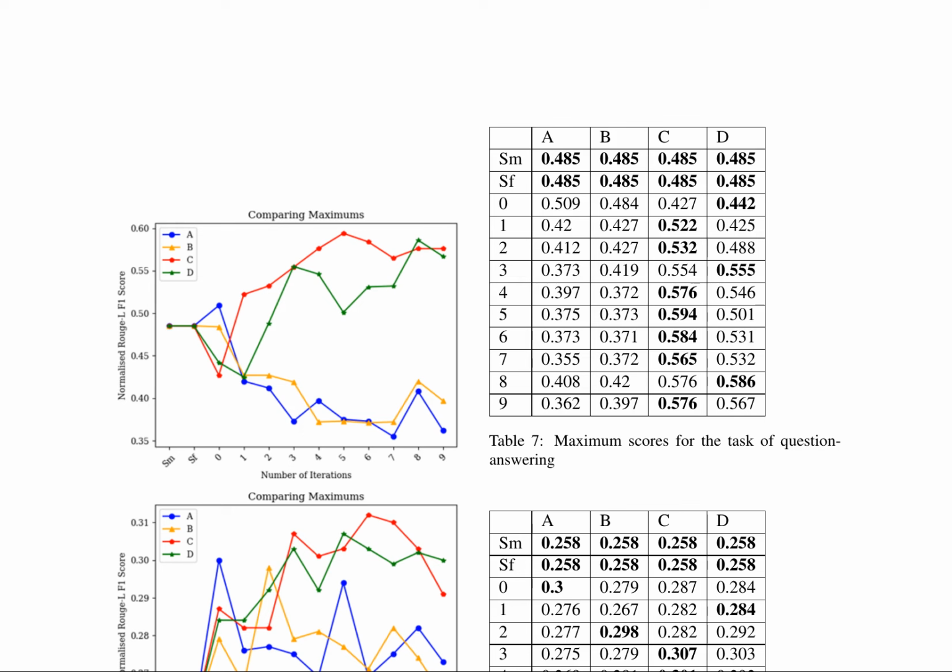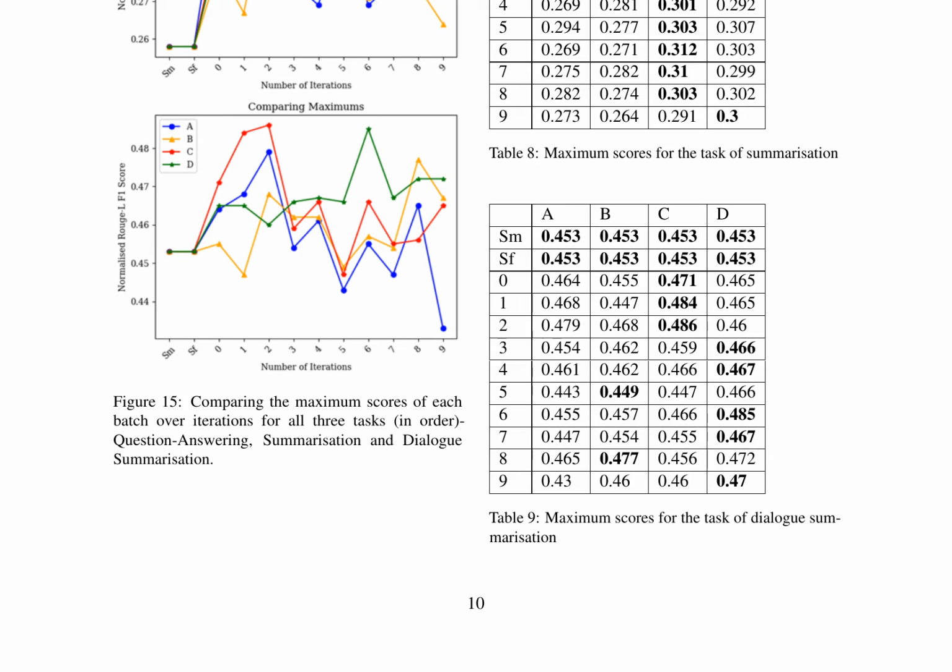For instance, in the question-answering task, the maximum scores demonstrate a gradual increase followed by a slight decrease, suggesting potential overfitting. Conversely, the summarization task shows consistent improvement, underscoring the effectiveness of the models in this domain. The dialogue summarization task, however, displays a more erratic pattern, implying the need for further refinement to achieve optimal performance.